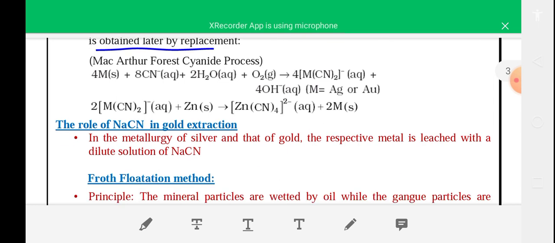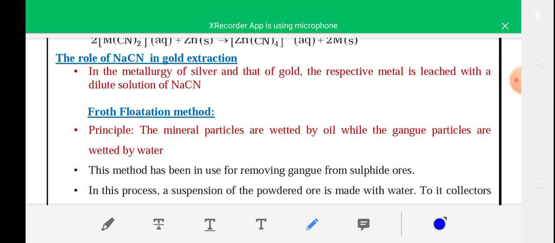Now see what is the role of NaCN or KCN in extraction of gold and silver. What is the role of NaCN in extraction of gold and silver? Gold is not required, only you have to read about silver. So in the metallurgy of silver, the respective metal is leached with dilute NaCN.